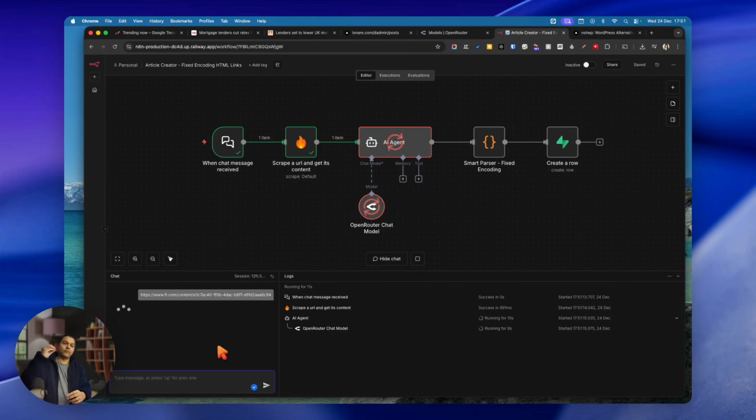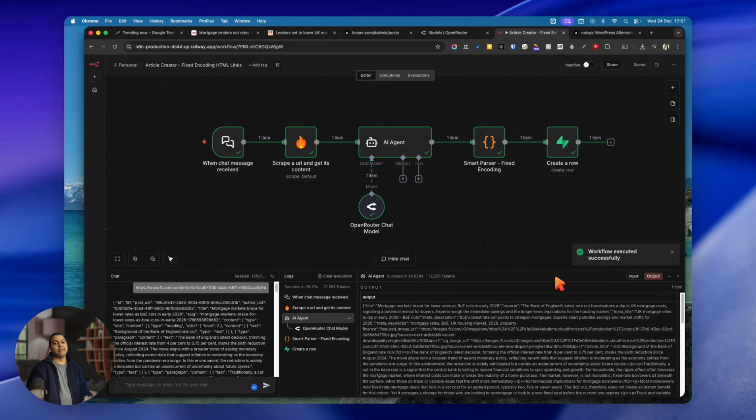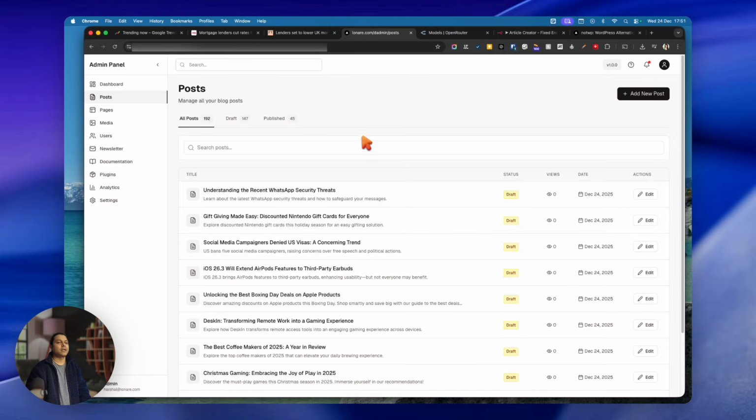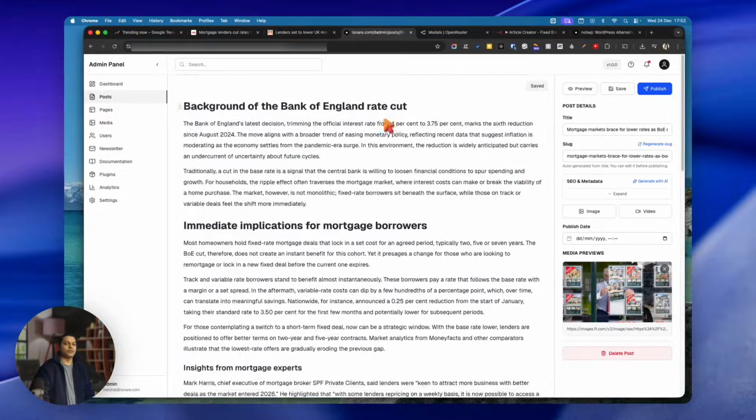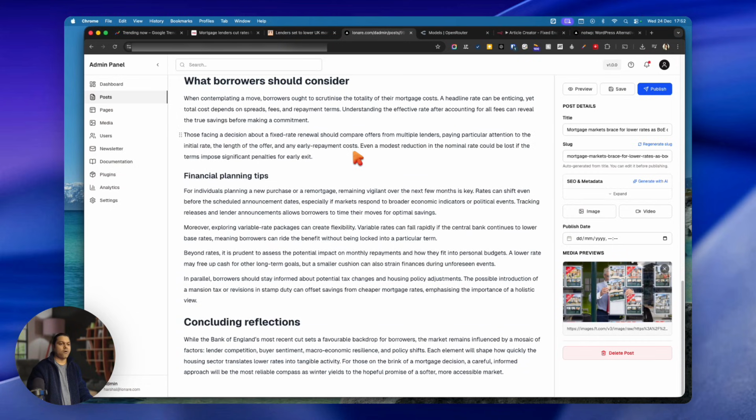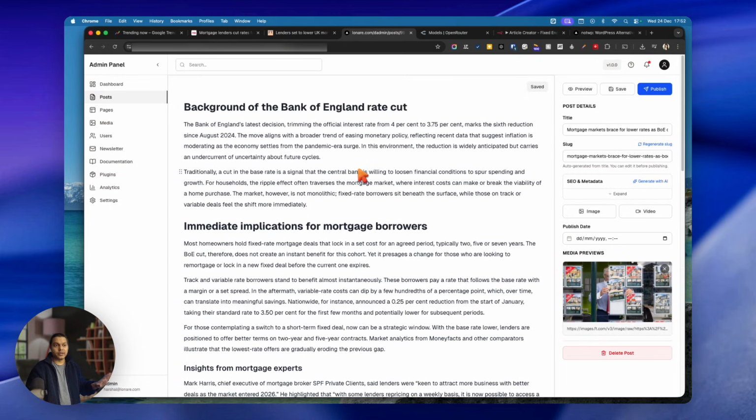to the agent. And then what the agent does is it has a system prompt and a user prompt, combines both, and sends it to the OpenRouter chat model, which actually uses the OpenAI 4o mini model, and then it regenerates the article, and then it smartly parses it and creates it in my website. And then I come back here and I refresh, and voila, I have an article saying mortgage market braces for lower rates, etc. I click on edit and it shows me the whole article here. Now remember, this article is totally different and you can change your prompt as you want, right?